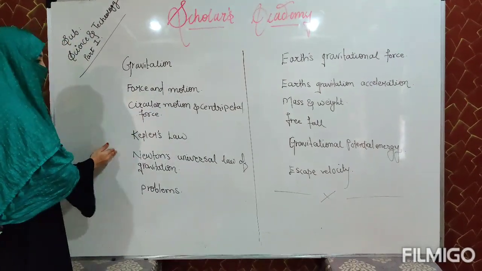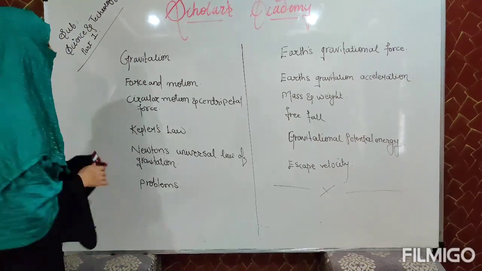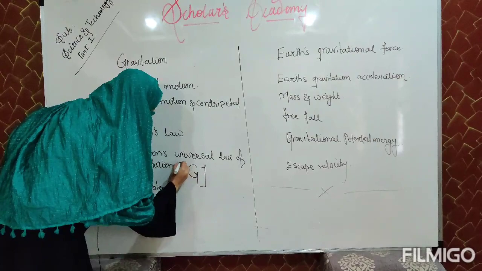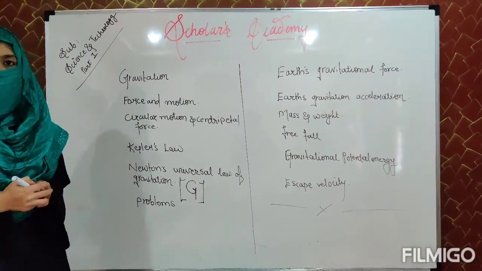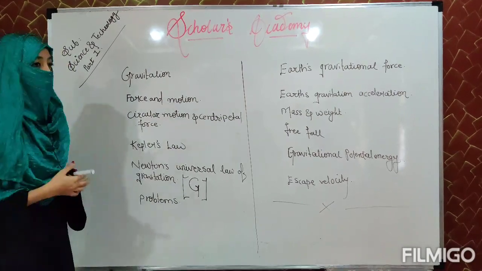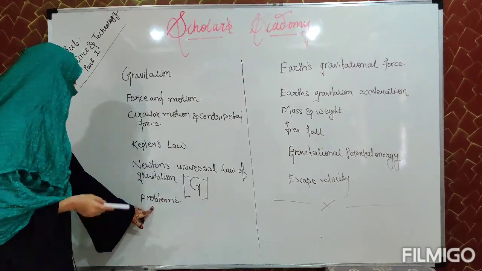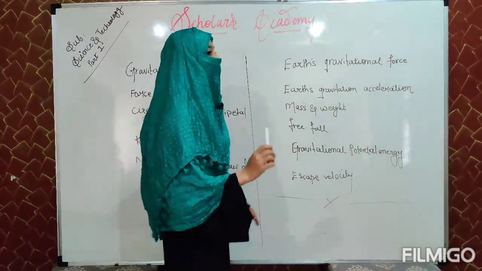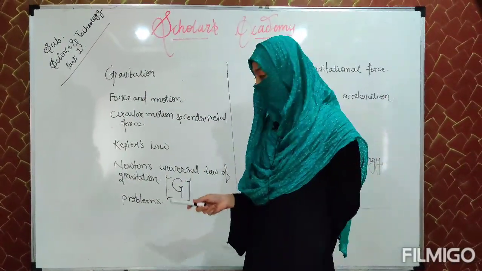Here we have seen a new term, capital G, the universal gravitation constant. Its value is 6.67 into 10 to the power minus 11. And then we have seen solved problems, and I have given you homework from your exercise questions.